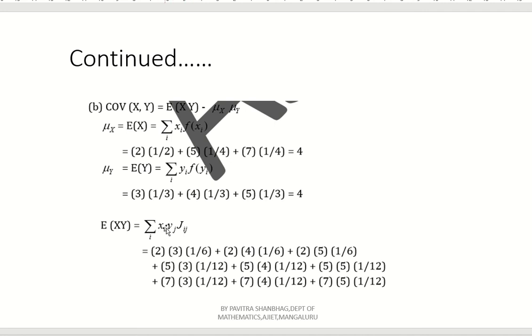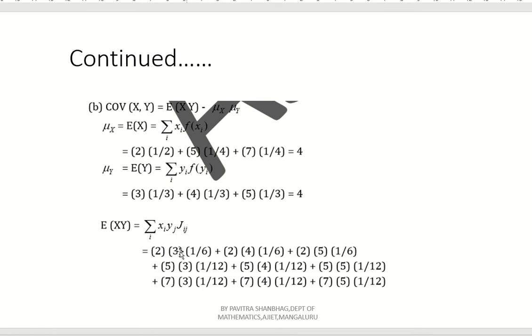Similarly, x2, y1, j21, x2, y2, j22, x2, y3, j23. Similarly, x3, y1, j31, x3, y2, j32, x3, y3, j33, like this. So you have to check all the 9 combinations and replace each and every value carefully.